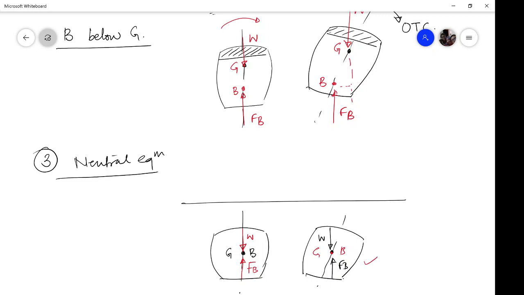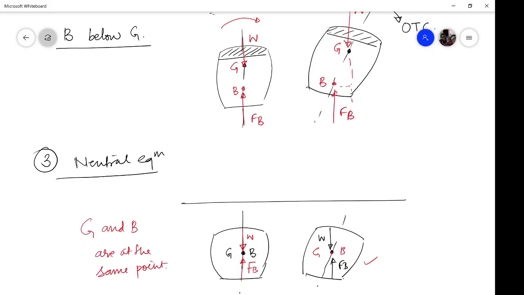So neutral equilibrium is that particular case when G, the center of gravity, and B, the center of buoyancy, are at the same point. The center of gravity is the centroid of the mass, and the center of buoyancy is the centroid of the displaced volume. If they happen to be at the same point, then the body will be in neutral equilibrium. If you disturb this body, it will acquire a new position, and that will again be a new equilibrium position. That is what is called neutral equilibrium.